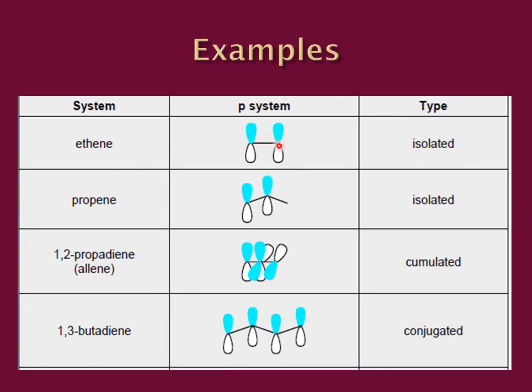Propene is again isolated because the p orbitals are only present between carbon number 1 and 2. 1,2-propadiene is a cumulated system because there are double bonds on adjacent carbon atoms. It is also called an allene. 1,3-butadiene has extended p orbitals over the whole system. That is why it is called a conjugated